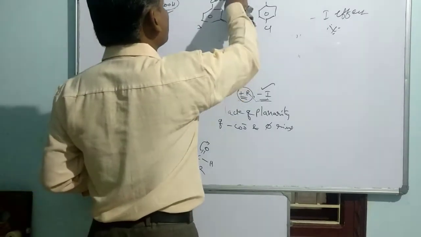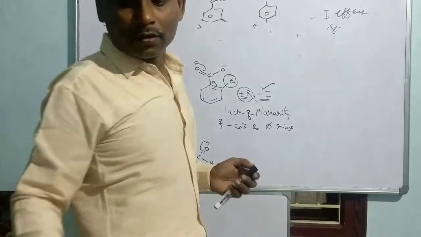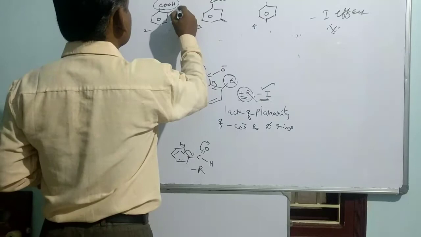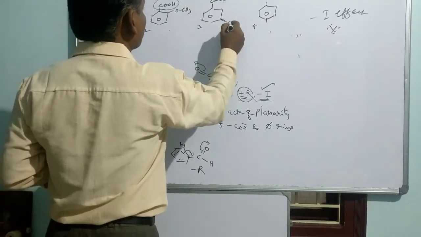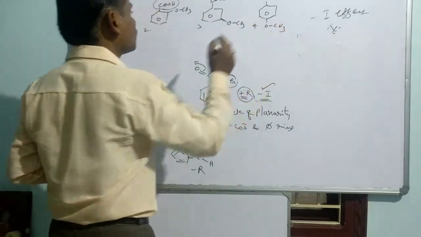That is, you can take hydroxy or methoxy. Then what will be the order of acidic strength of the compounds? Let me take a compound like OCH3. It is a methoxy substituent taken at all three positions.